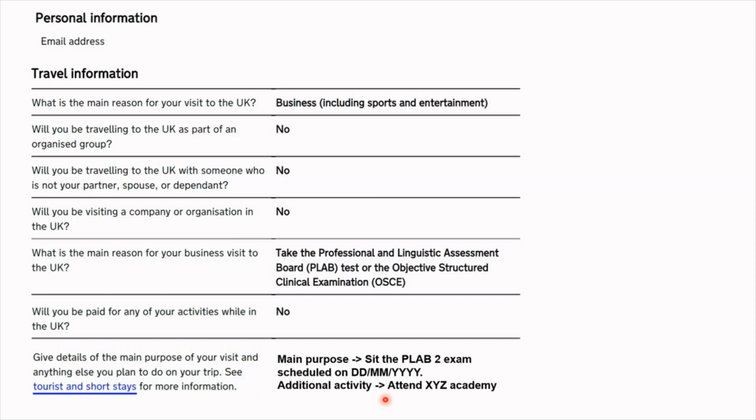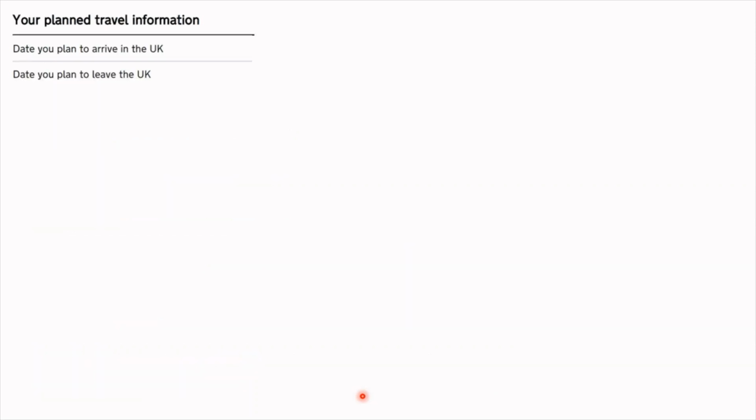Be specific, mention the dates, and if you're going to be spending more time in the UK studying, then mention that as well. The next section was on the travel information. So they asked me the date I plan to arrive in the UK, the date I plan to leave the UK. Remember, you should have a leaving date in mind.